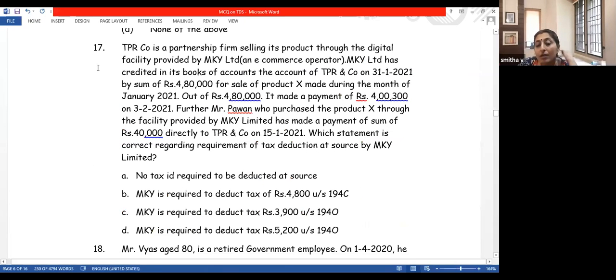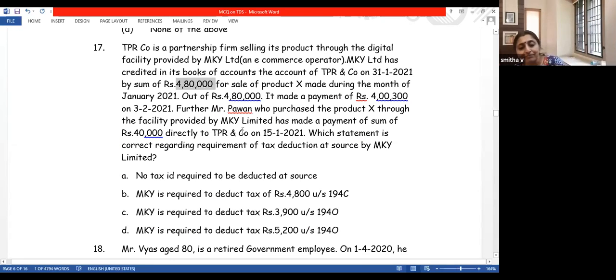TPR is a partnership firm selling its product through the digital facility provided by MKY. So TPR is the participant, MKY is the e-commerce operator. MKY has credited its books of account on account of TPR on 31st January a sum of 4,80,000. 4,80,000 is the total sale value. Out of that, it was paid only a part, but that is not a problem. We have to deduct on 4,80,000.